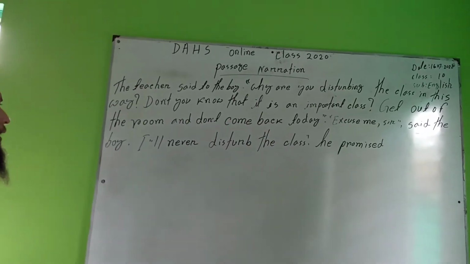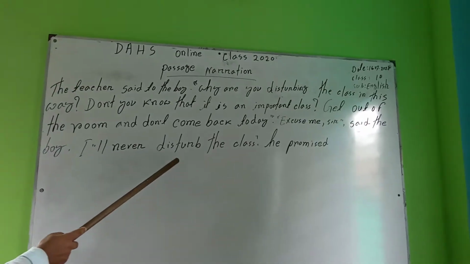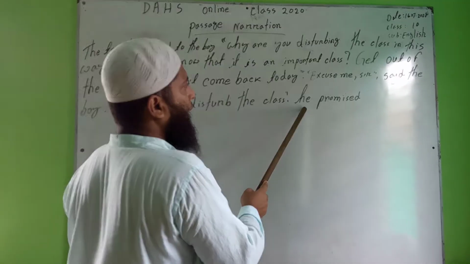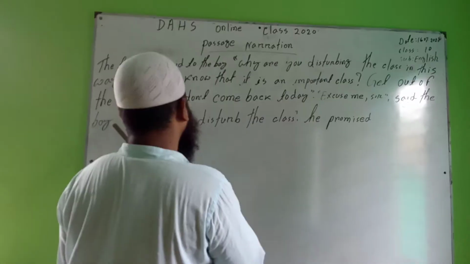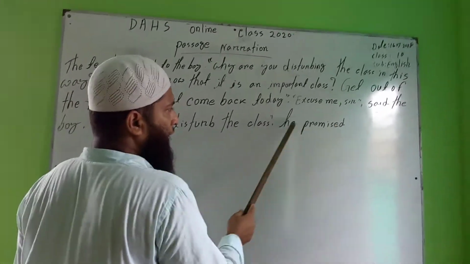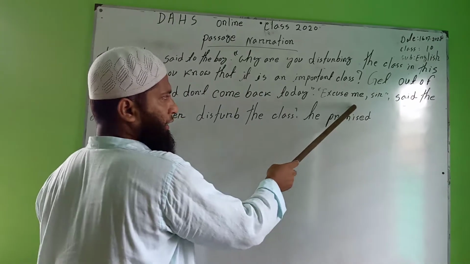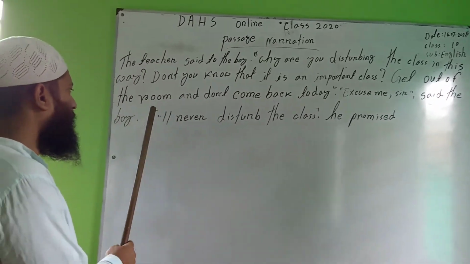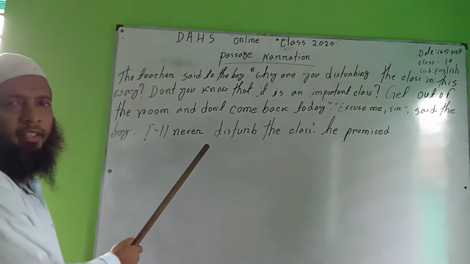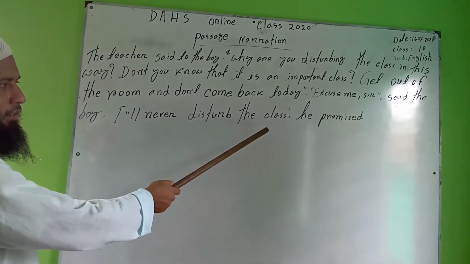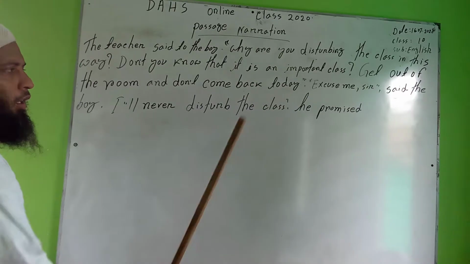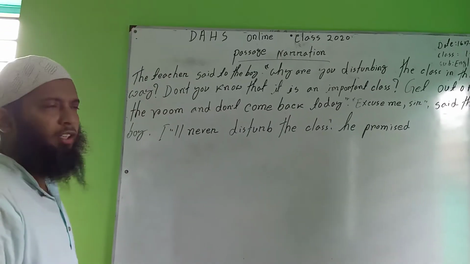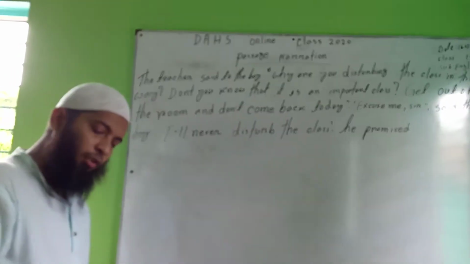Said the teacher, also "I shall never disturb the class," he promised. Here he means the boy. The boy is the he here. The boy said "Excuse me sir", and after saying this the boy added a little more, that is "I shall never disturb the class," he promised. The boy said, I promise, sir, I will not disturb the class anymore.